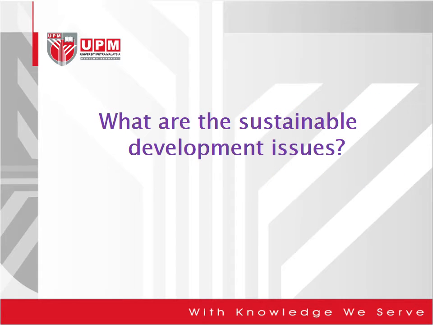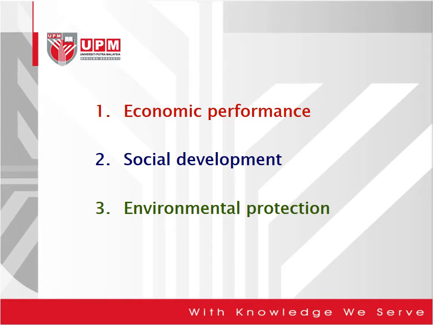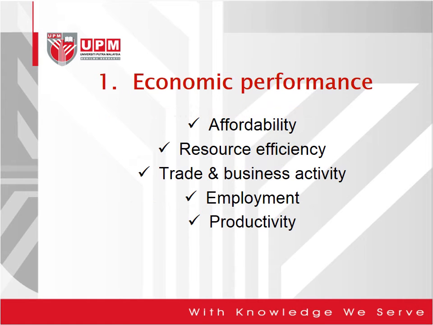So what are the sustainable development issues? There are three. The first one is economic performance. The second one is social development, and the third one is environmental protection. Okay, so the first one is economic performance.